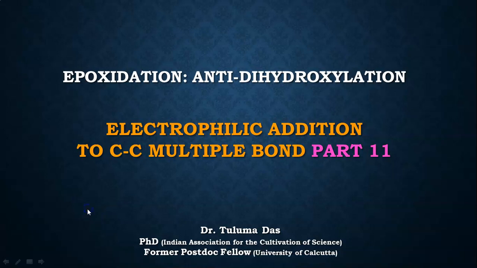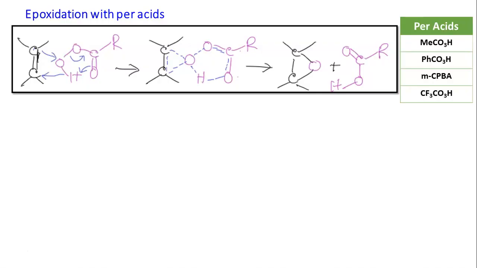Hello friends. So in the last part, that is part 10, we have discussed syn dihydroxylation. So now it is anti-dihydroxylation, that is, two HO groups will be added to the C=C multiple bond but from opposite sides. But before that mechanism, first there will be formation of epoxide. So epoxide formation in presence of peracid.